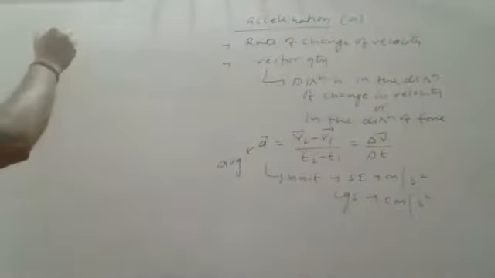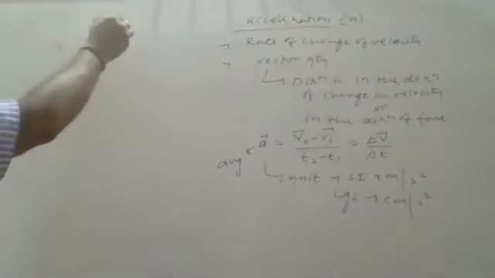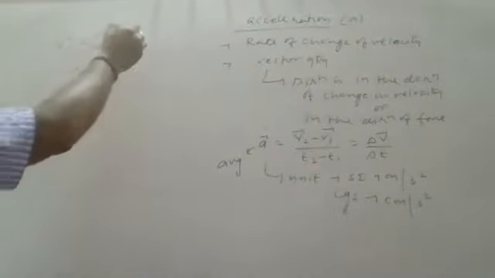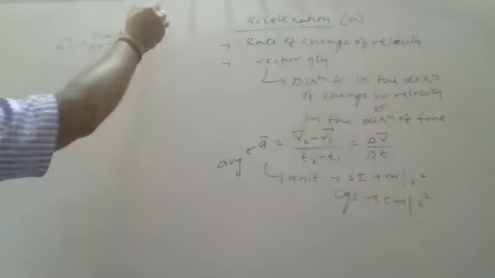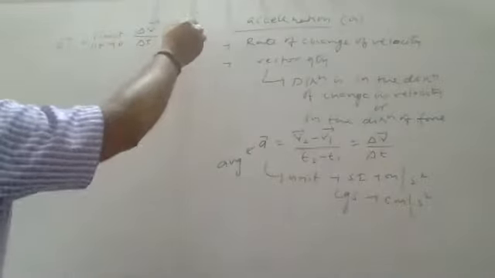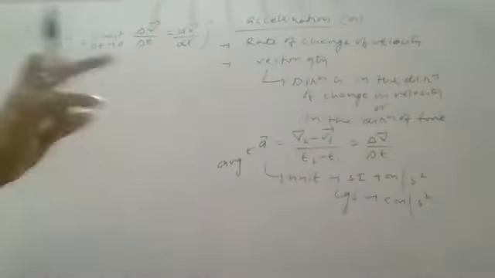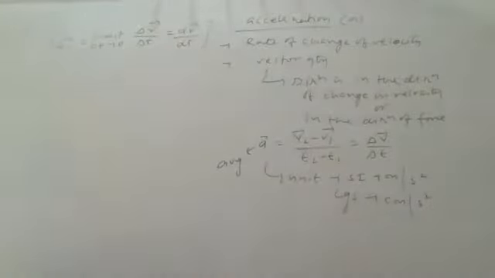But if you want to find instant acceleration, what you need to do? You have to do limit delta t tends to 0. Then it will be delta V vector by delta t, and this can be written as dV by dt. That means if you want to calculate instant acceleration, you have to differentiate velocity with respect to time.